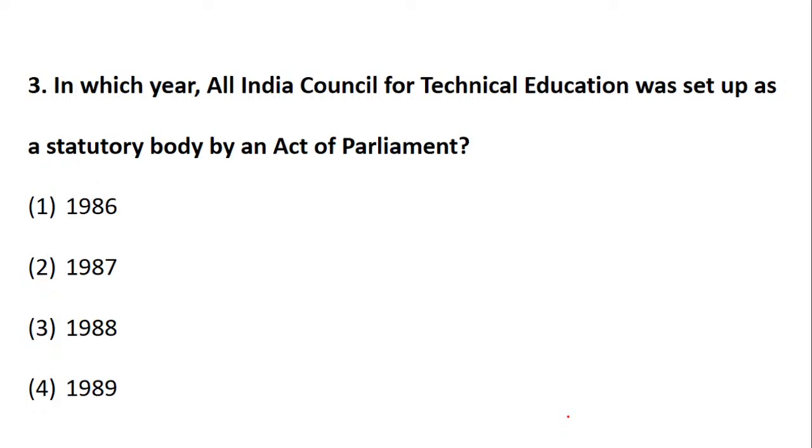Next is a simple question. I think you should not take much time and it should be 100% correct. In which year was the All India Council for Technical Education set up as a statutory body by an Act of Parliament? So when we talk about AICTE, in which year was it set up as a statutory body by an Act of Parliament? The options are 1986, 1987, 1988 and 1989.